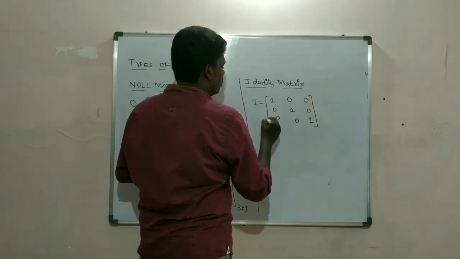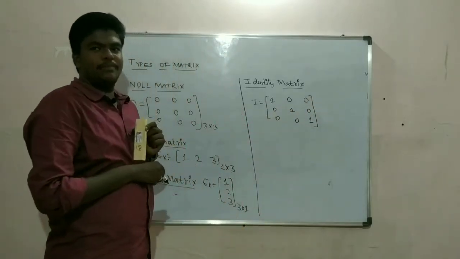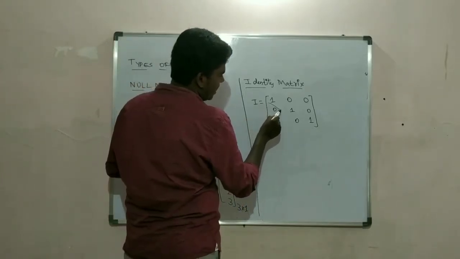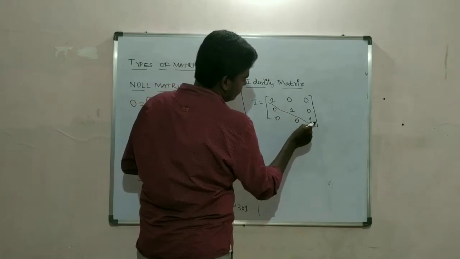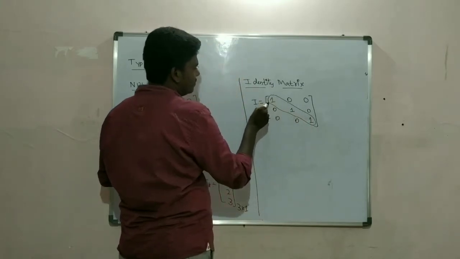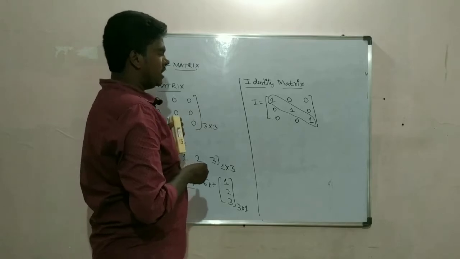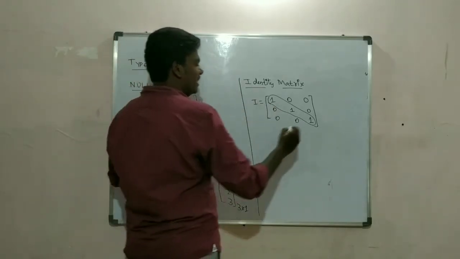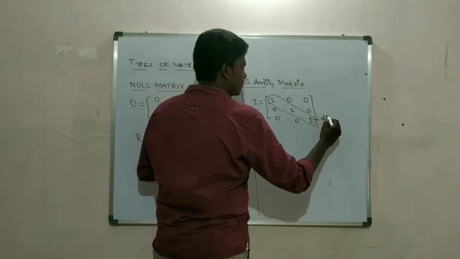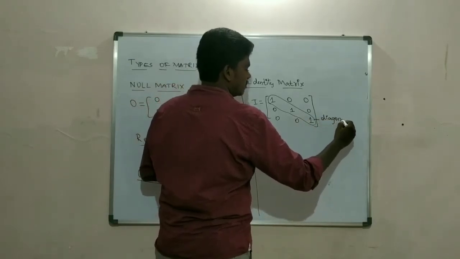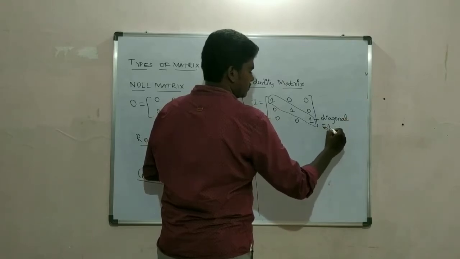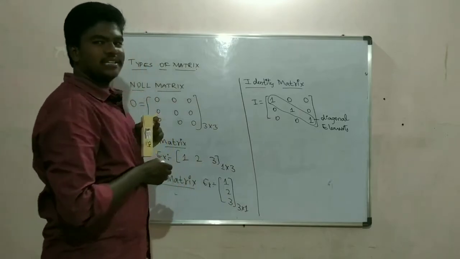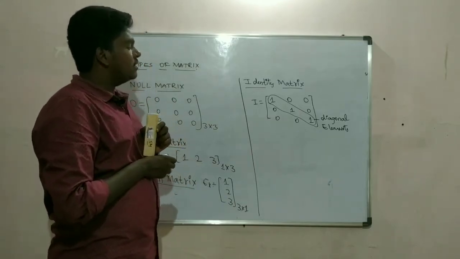What are diagonal elements? These are the diagonal elements of a matrix. So this is identity matrix.